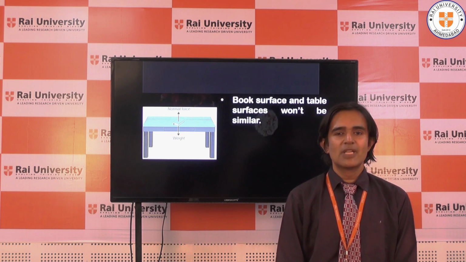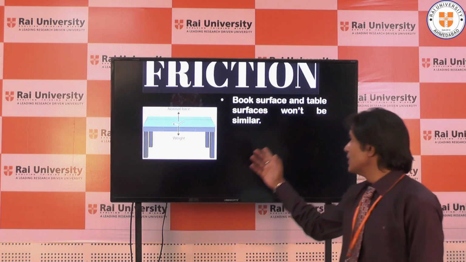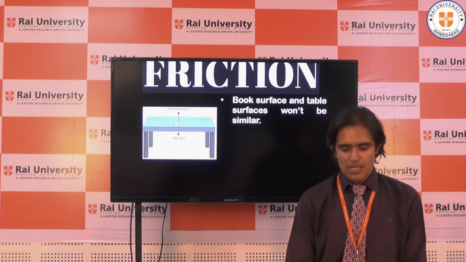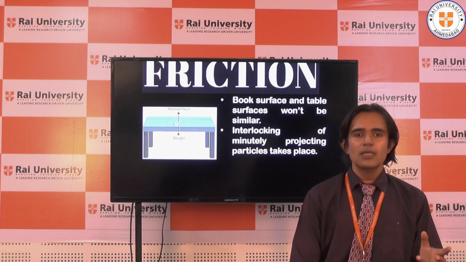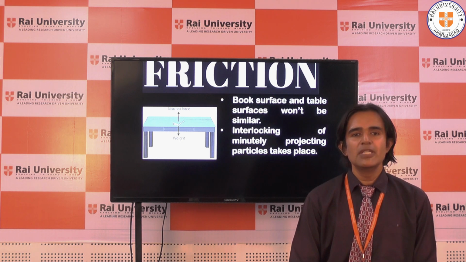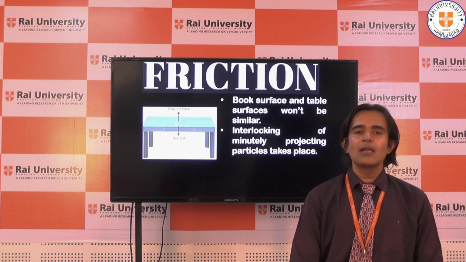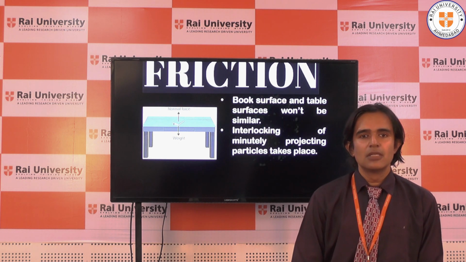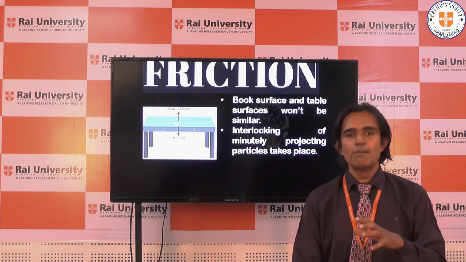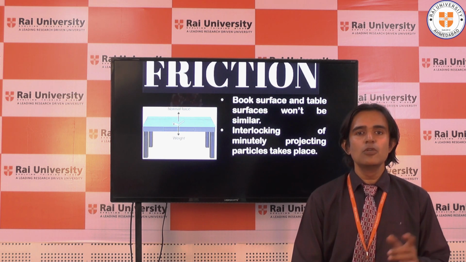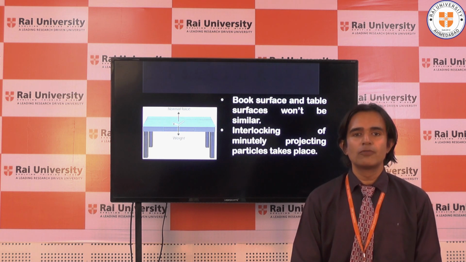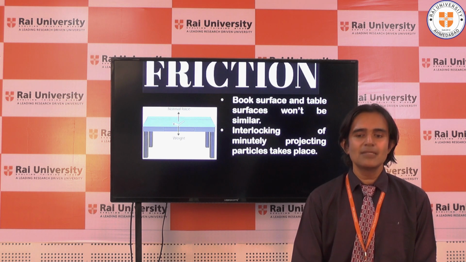Now, the first thing that will arise in your mind is what is friction. You can see here that on a table, a book is placed. When you place a book, the book as well as the table are in contact with each other and both are giving forces on each other. So if I try to move the book on the table, the resistance will be caused by the table. It will not let the book move forward. This phenomenon is called friction.